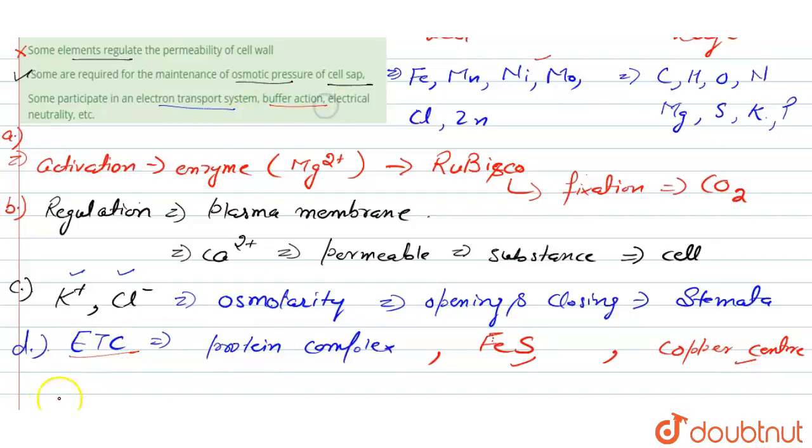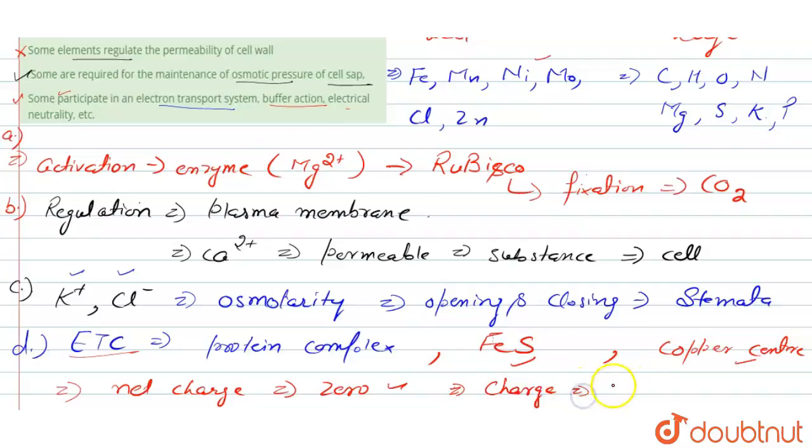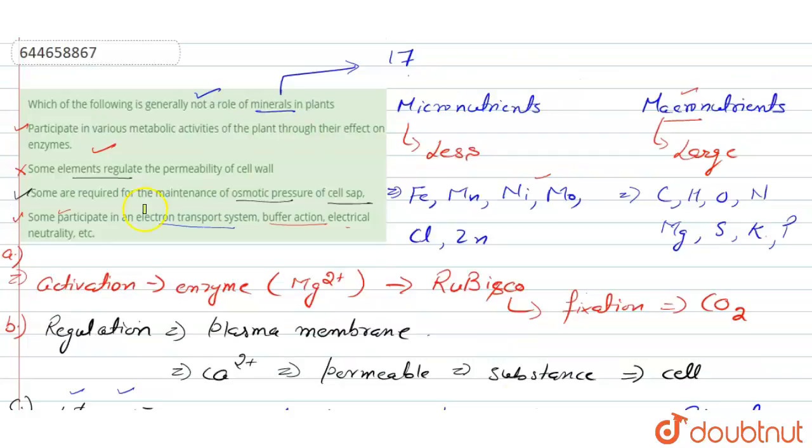Next is buffer action. These are also required for buffer action and electrical neutrality, which means that the net charge of the ion should be 0. This statement is also true because minerals are responsible for maintaining the charge on the elements or ions. So the right answer for our question is option number 2, which is the incorrect statement in case of the minerals. Thank you.